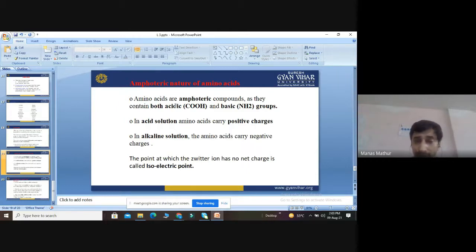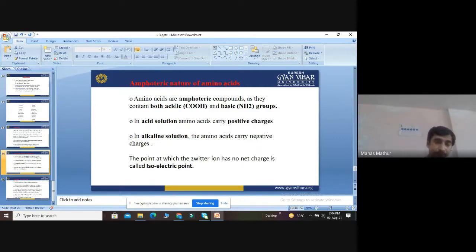In alkaline solution, the amino acids carry negative charge. So in acidic solution, amino acids carry positive charge, and in alkaline solution, amino acids carry negative charge.